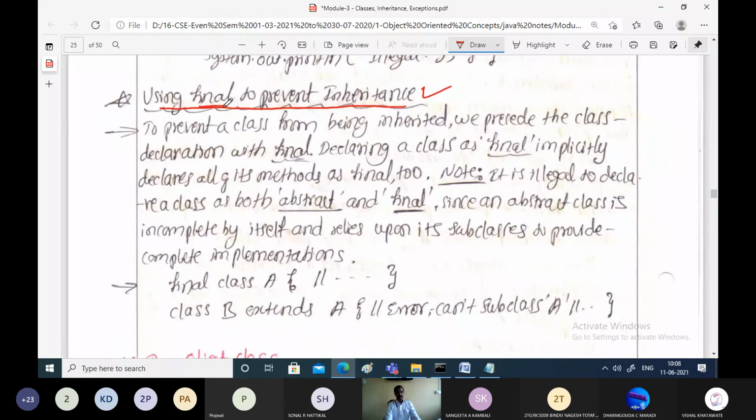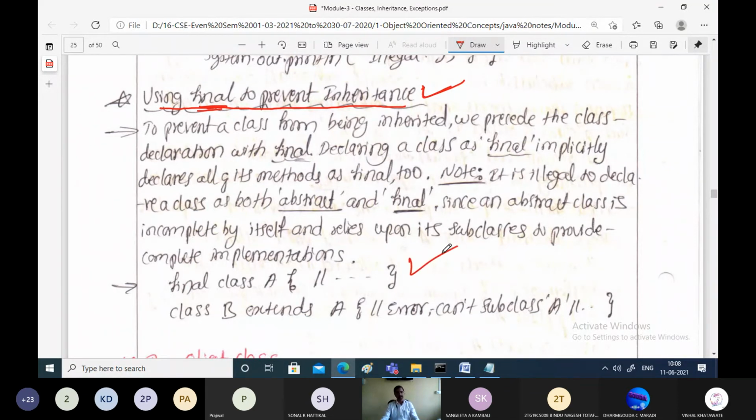Now another usage of the final keyword is to prevent inheritance. In the inheritance hierarchy, you may want to stop the process of inheritance. You want some class to not be inherited by other classes. Then we precede it with the final keyword. If it is final, no other subclass is allowed to inherit that class. Any other class is not allowed to inherit the properties from a class which is declared as final. That means we are stopping the inheritance.